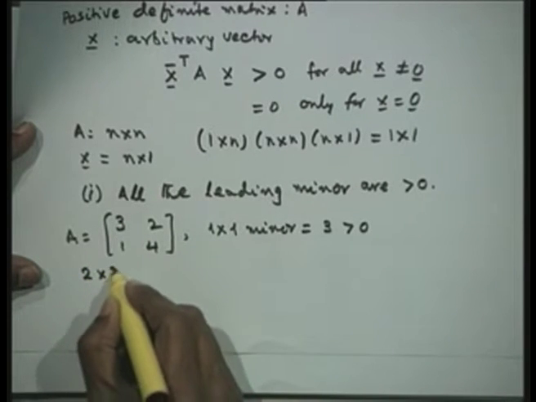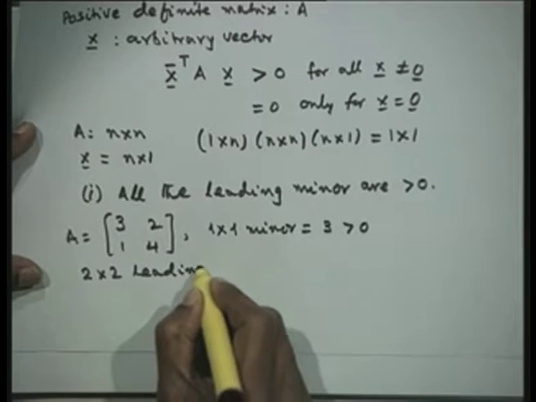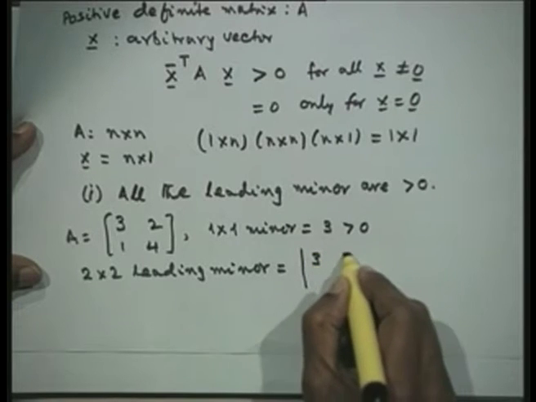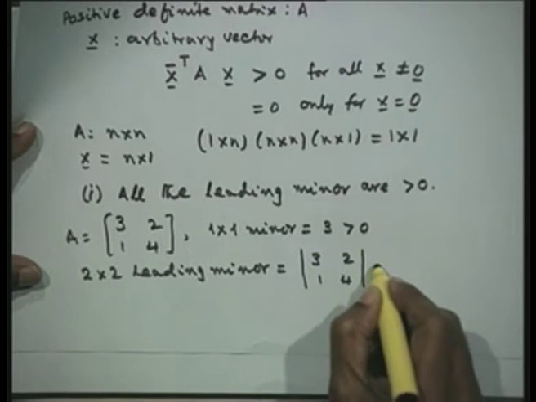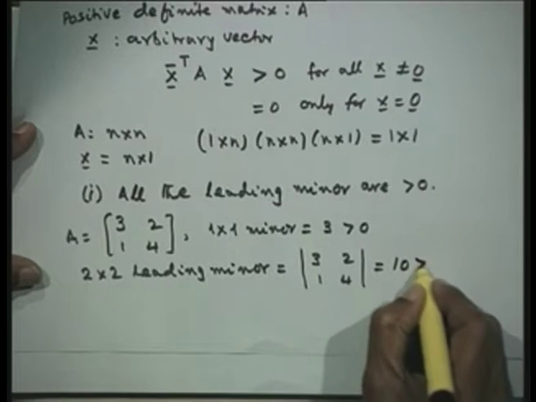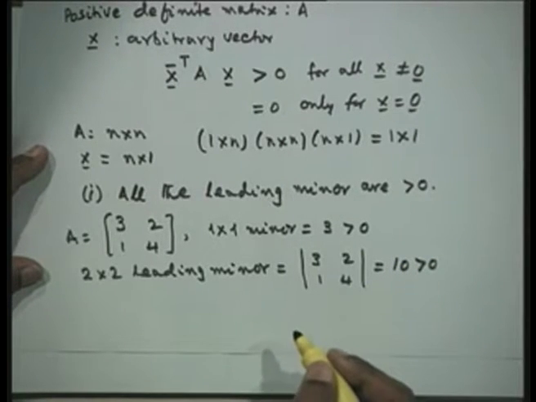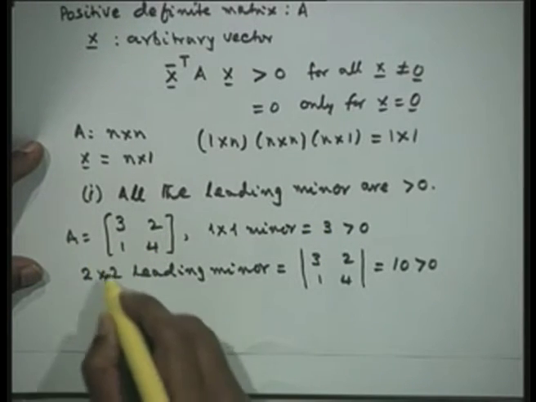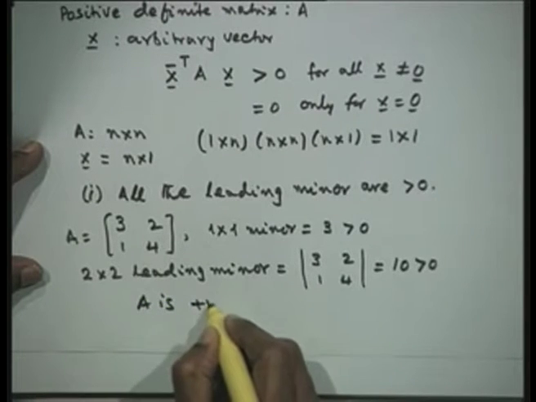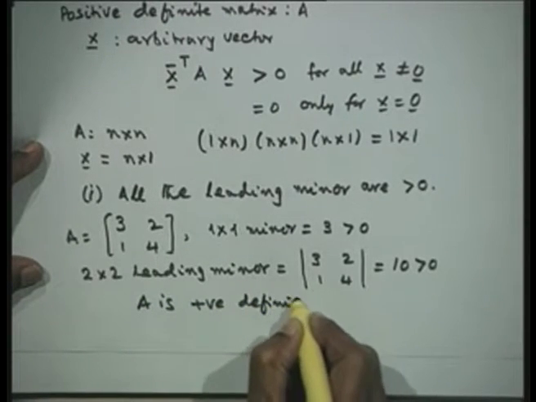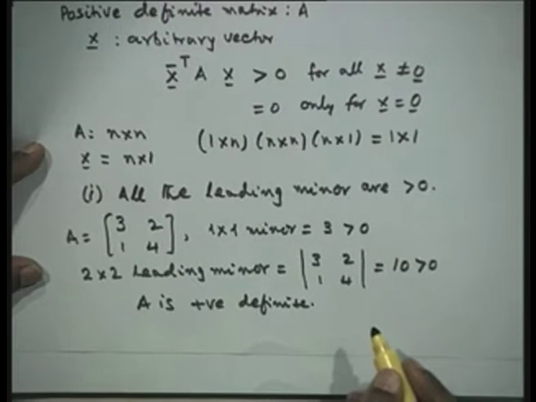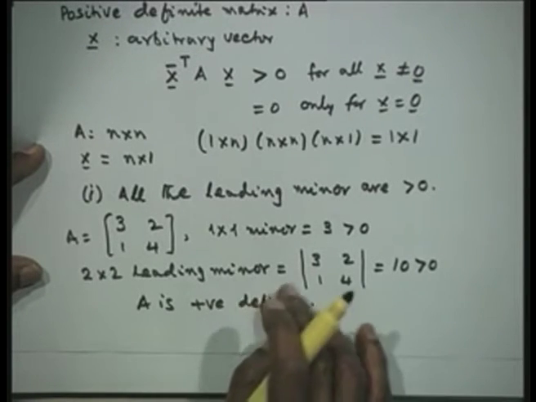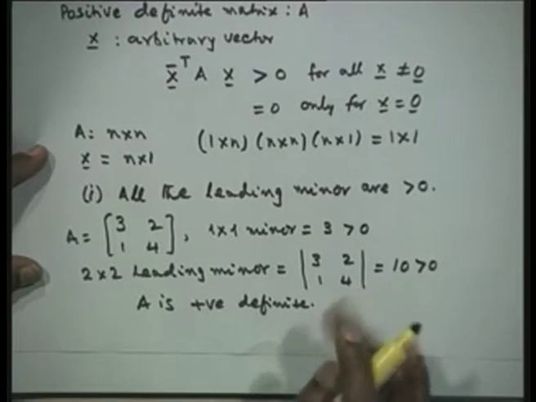Then I need the 2 into 2 leading minor, that will be simply the determinant of 3 2 1 4, that is equal to 12 minus 2, that is 10, which is greater than 0. Therefore, by this definition A is a positive definite matrix. So, this is a simple criterion that one can use to find out the positive definiteness of a matrix.